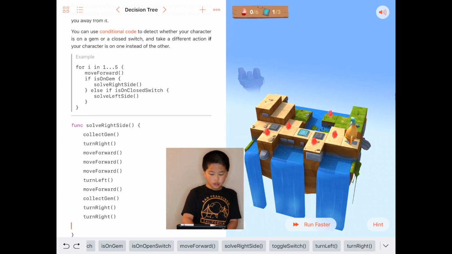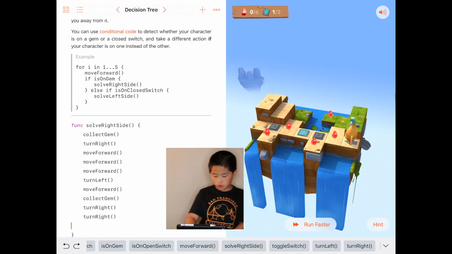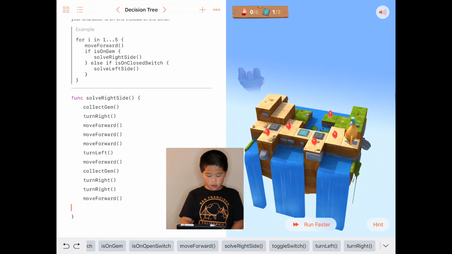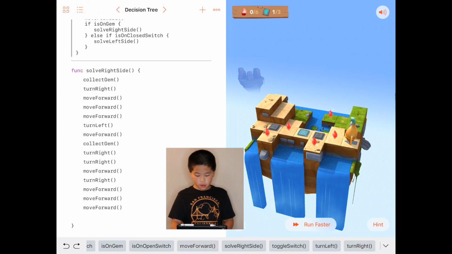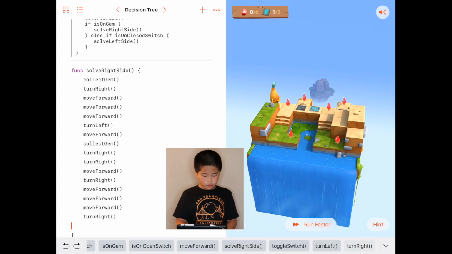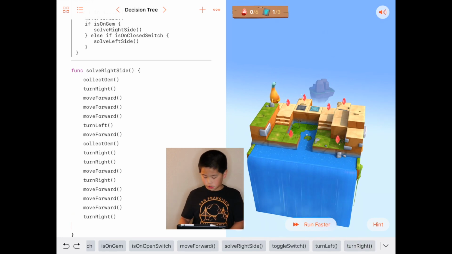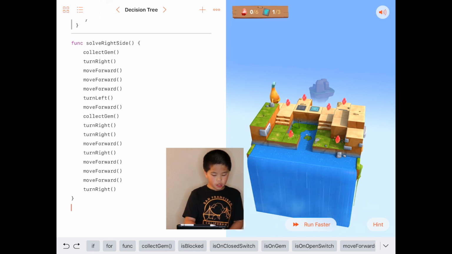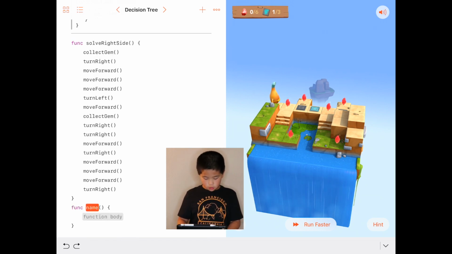And then after that, do it backwards, so move forward, then turn right, and then move forward 3 times. After this, we have to turn right again. And this is going to be a long function, as you could tell. Then we're going to do a second function called